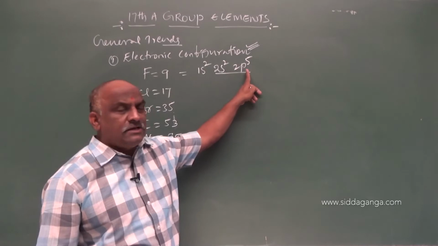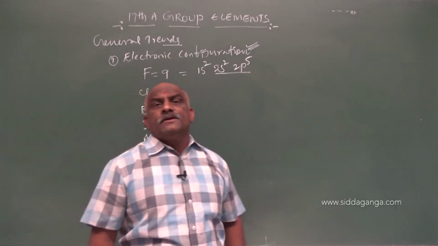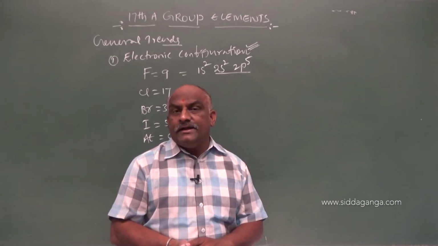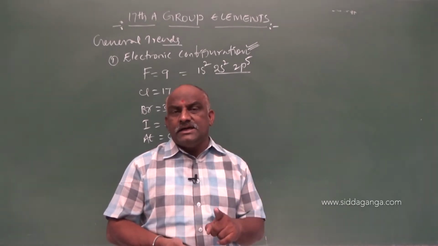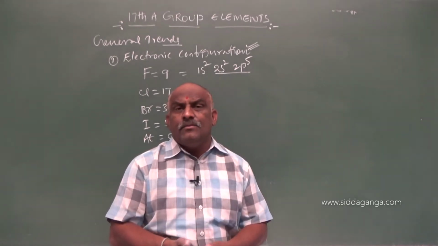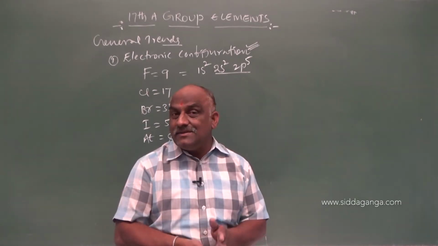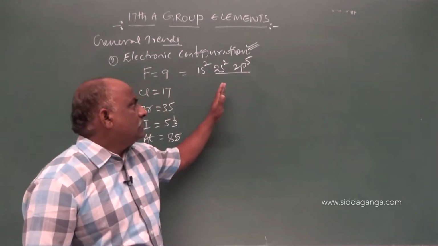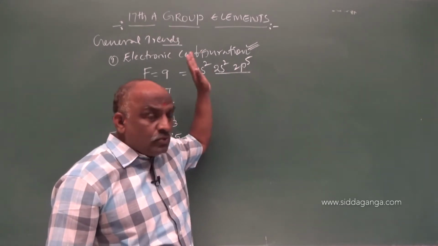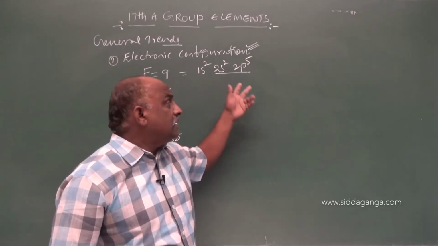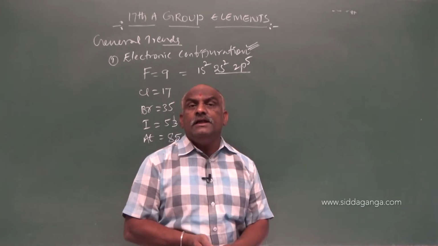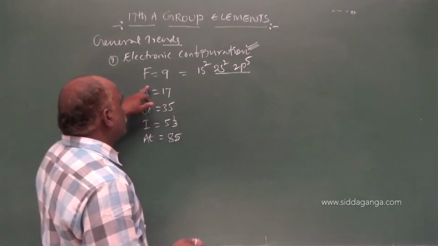How many electrons are present in the outermost configuration? 7 electrons. For octet, they require 1 electron. Then it becomes stable. For stability: more stable, less reactive; less stable, more reactive. So like alkali metals, 1A group elements and 2A group elements, which are more reactive, these group elements are also highly reactive.